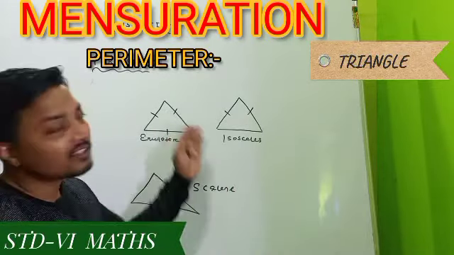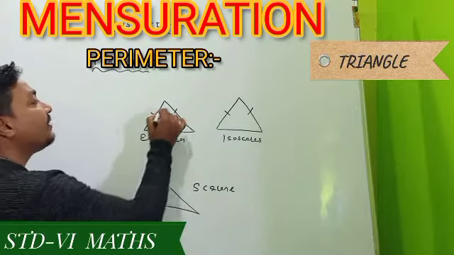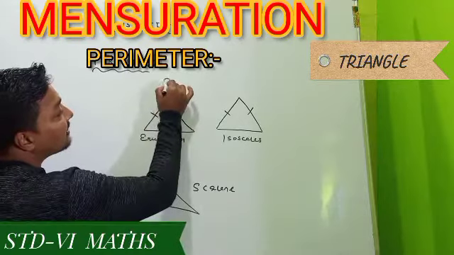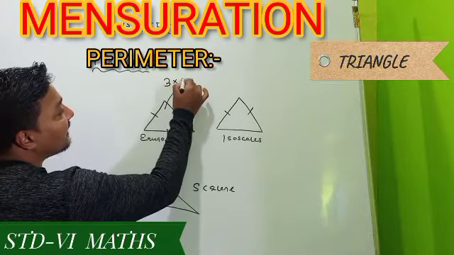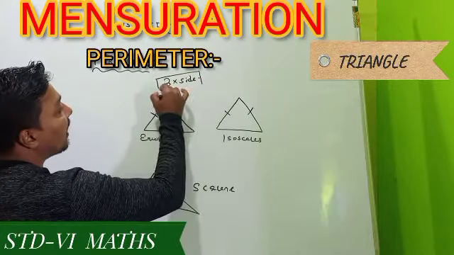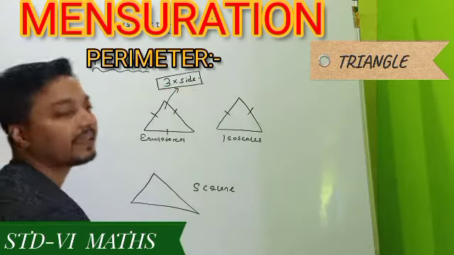But here, as the 3 sides are equal, why unnecessarily add the 3 sides, side 3 times? So here the shortcut formula is 3 into side. The perimeter formula of an equilateral triangle is 3 into side.